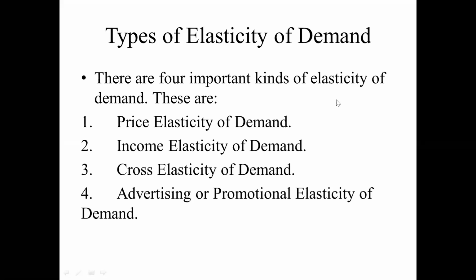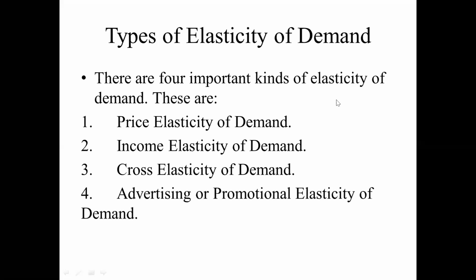The third one is the cross elasticity of demand. What is the cross elasticity of demand? In cross elasticity, we compare two products, product A and product B. If the price of product A decreases, and that affects the demand for product B, that is called cross elasticity of demand.